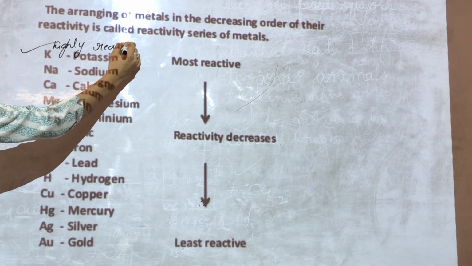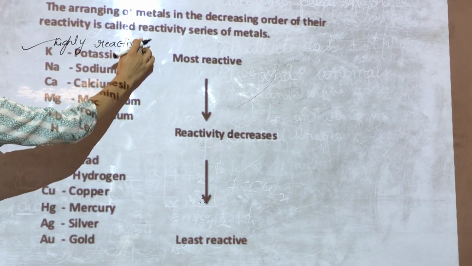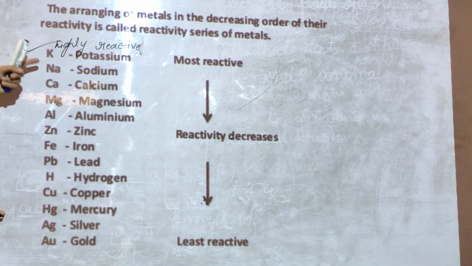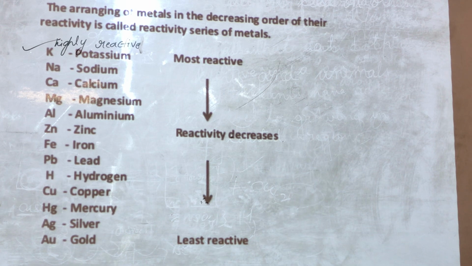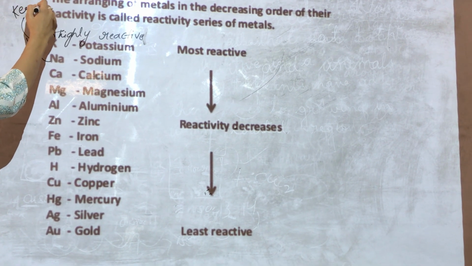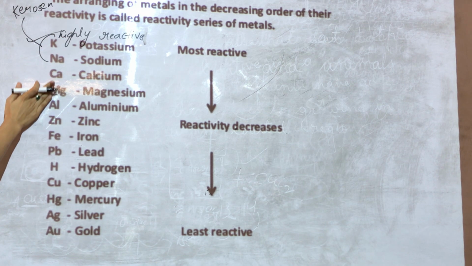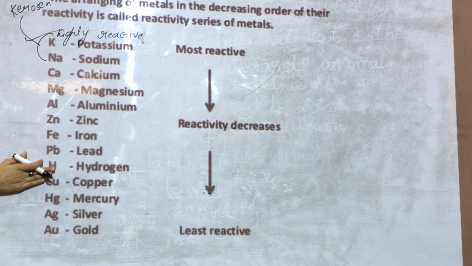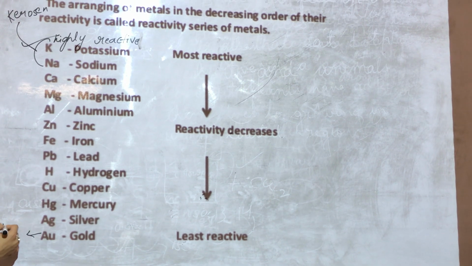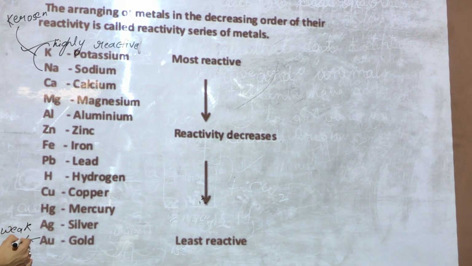As we studied in our previous classes, sodium and potassium are highly reactive. They react so easily at atmospheric temperature that they are stored in kerosene. So these are highly reactive metals, and as you go down in the reactivity series, you will see that the last element is a very weak metal. It will not replace anything.